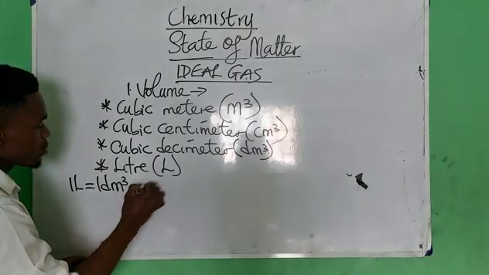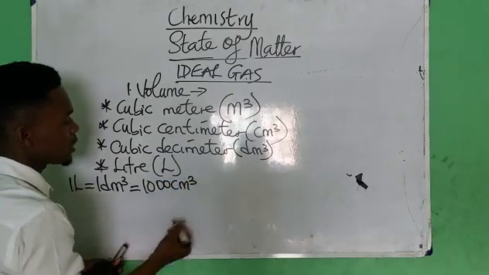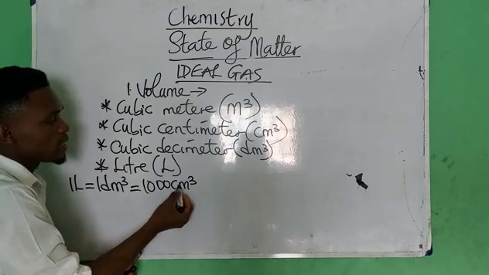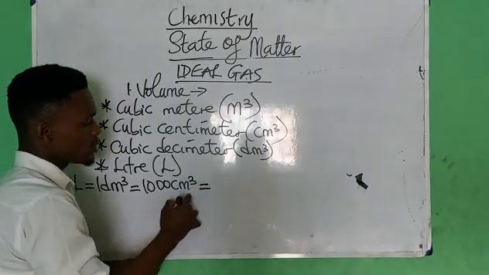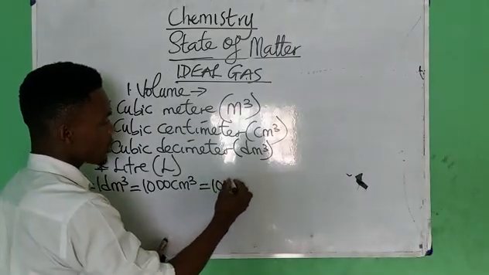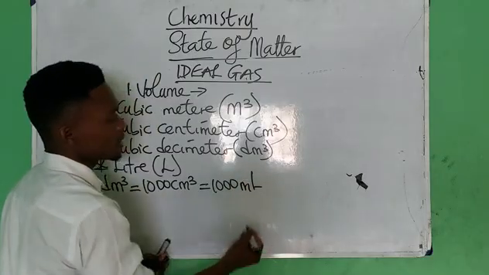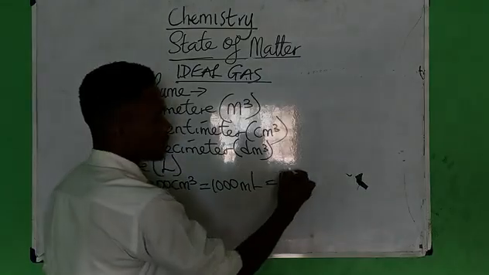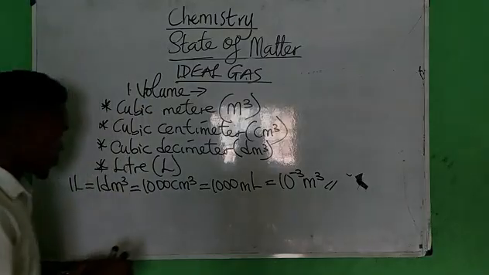It is equivalent to 1000 cm cube. That is, you can say it is equivalent to 1000 cubic centimeters. This is also equal to 1000 milliliters, and this is also equal to 10 raised to power minus 3 cubic meters.